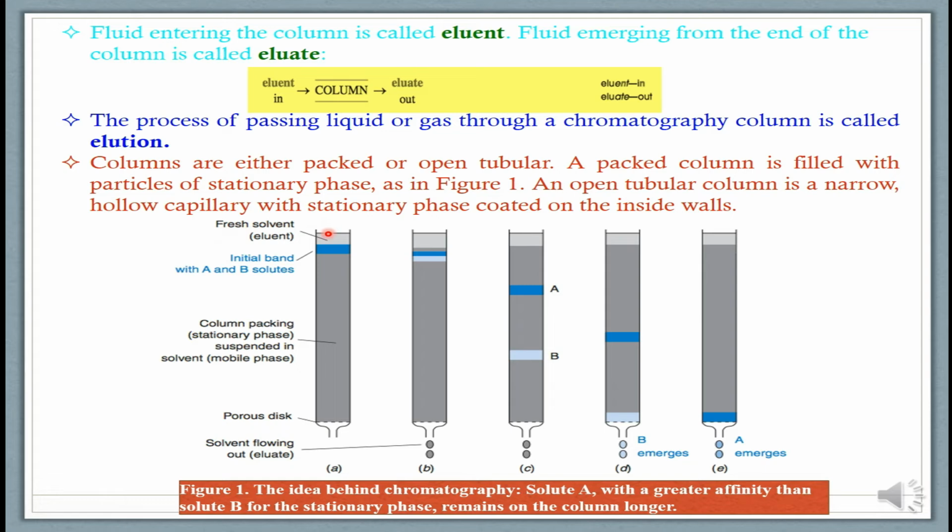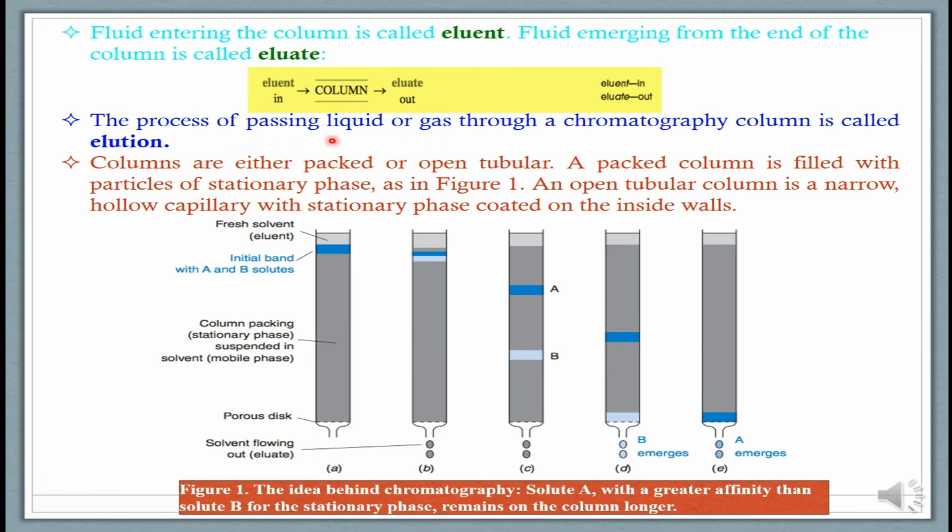So the mobile phase that we put in on the upper side we will call eluent, and the solvent that flushes out from below, coming out after flushing through the column, we will call eluate. So at the top we will call this mobile phase eluent, and by the end of the experiment we will get eluate. The process of passing liquid or gas through a chromatography column is called elution. The mobile phase will always be either liquid or gas, because it is a moving phase, so it should move. Solids cannot move, they are stationary, so solid can be used as the stationary phase, and liquids and gases can both be used as mobile phase.